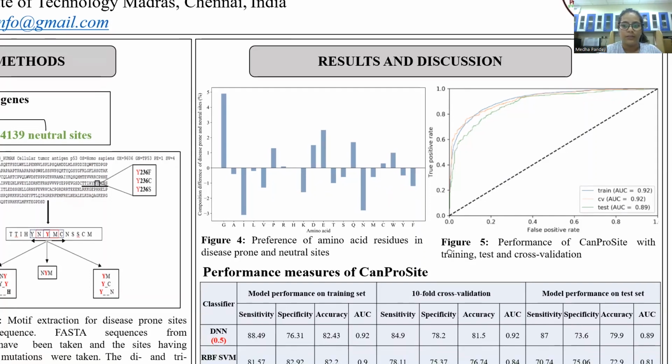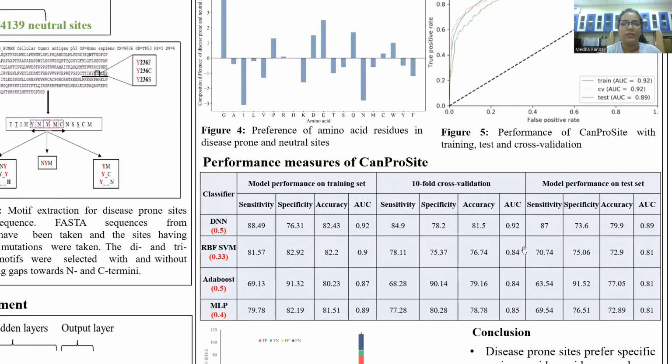This is the ROC plot for the classification model, where you can see that the method had 0.92 AUC in case of training, whereas 0.89 AUC in the case of the test set. So this is the overall data for CanProSite: what was the performance on training, test, and cross-validation?